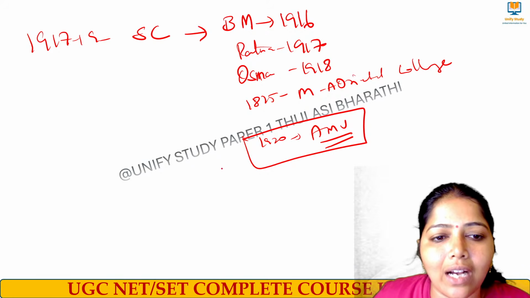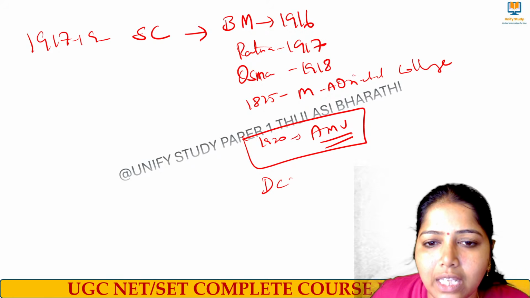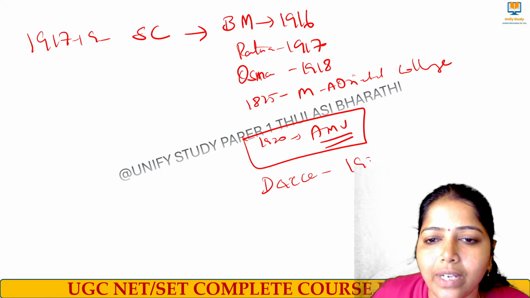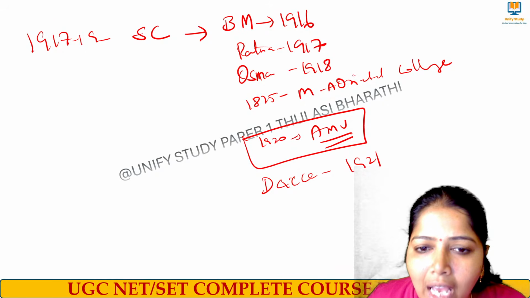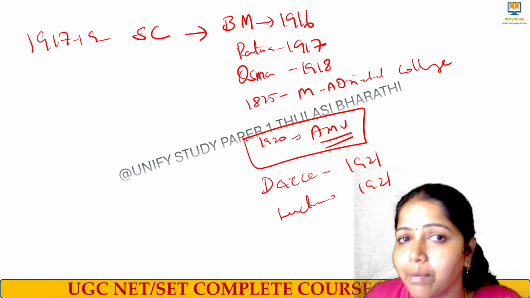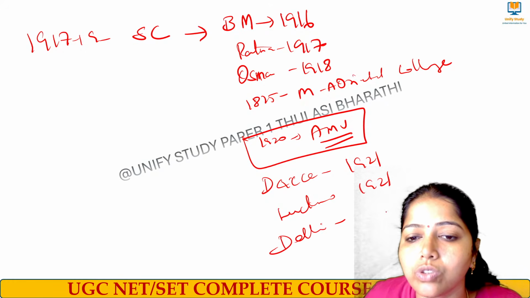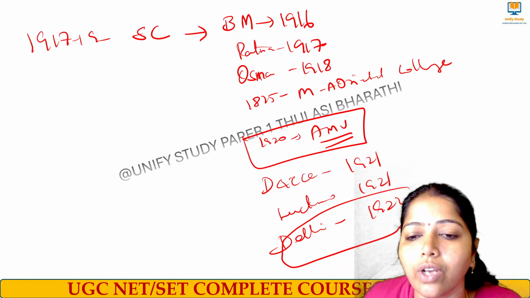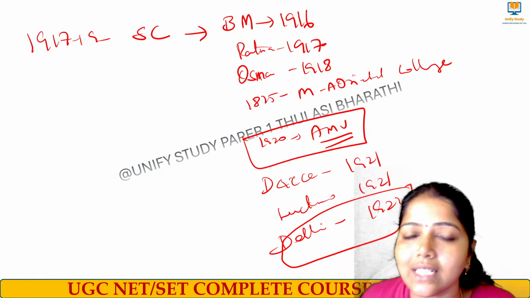And then we had Dhaka University, in the year 1921, and then we had Lucknow University in the year 1921. Apart from that we had Delhi University also in the year 1922. Note it down, Delhi University in the year 1922.